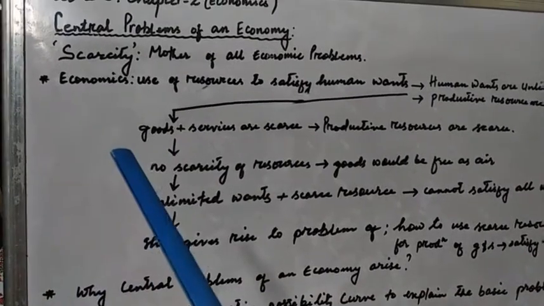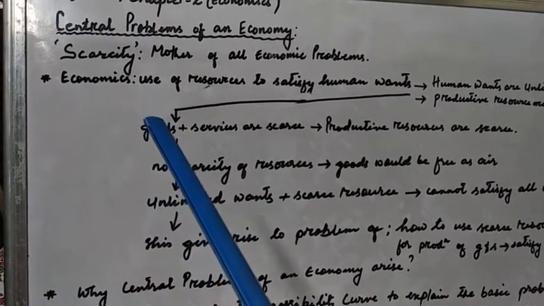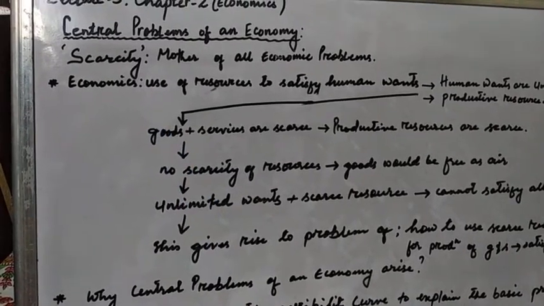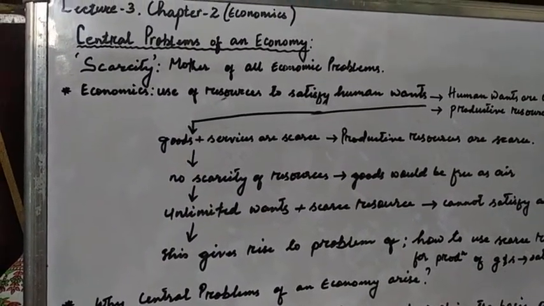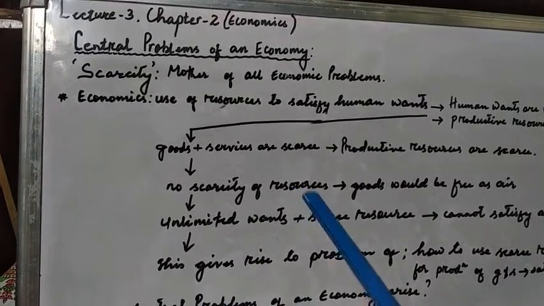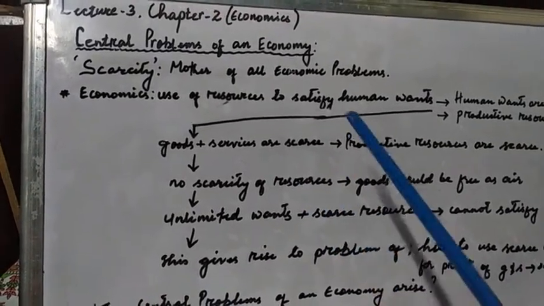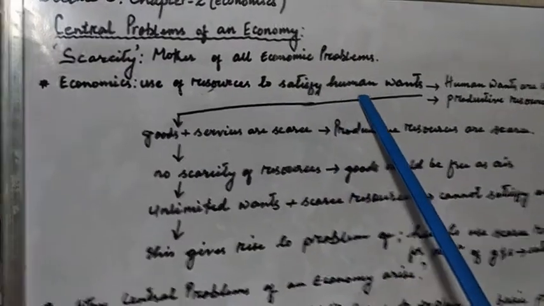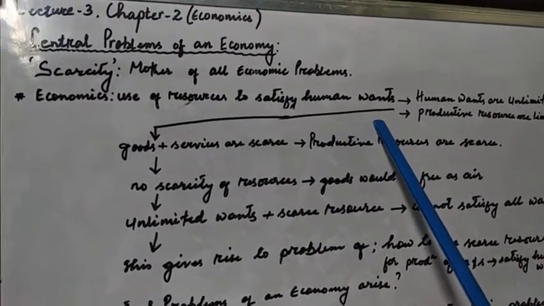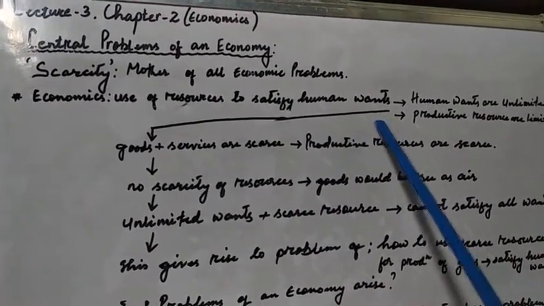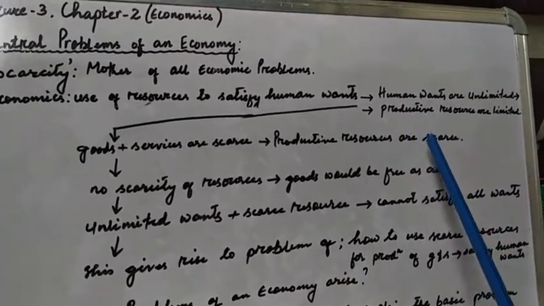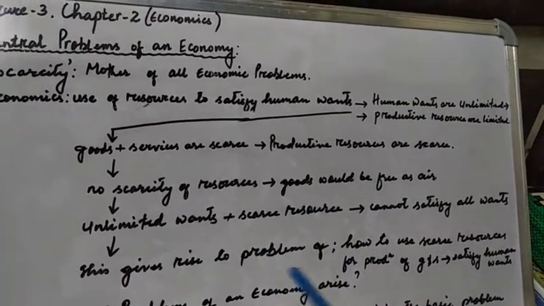So what does economics deal with? As we have discussed, economics is mainly concerned with the use of resources for what? To satisfy human wants. And we have studied that human wants are unlimited and productive resources are limited in supply.